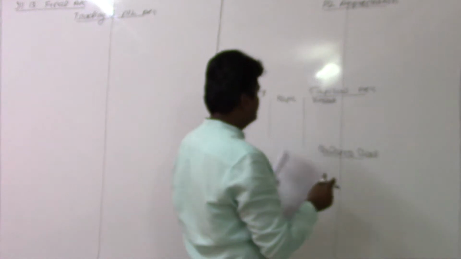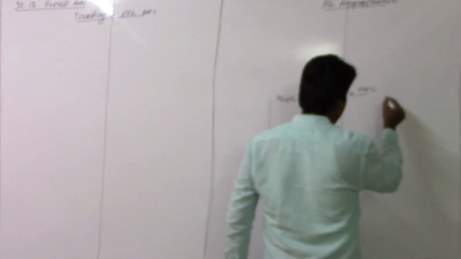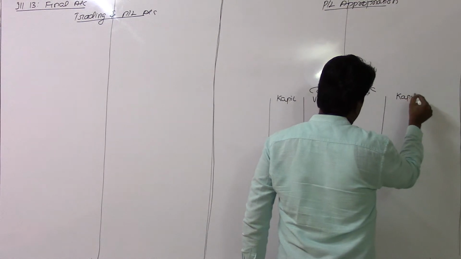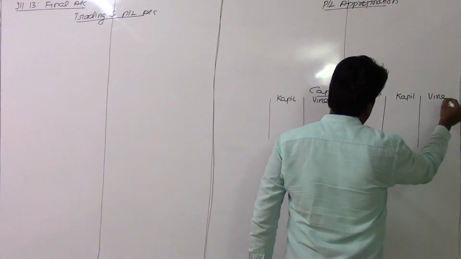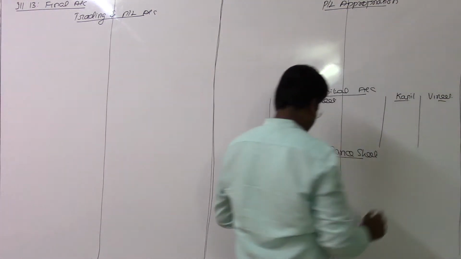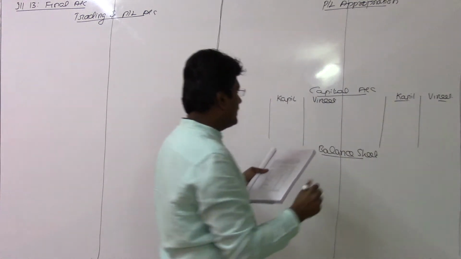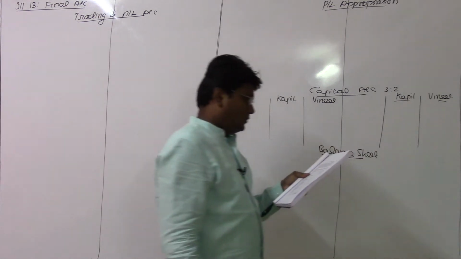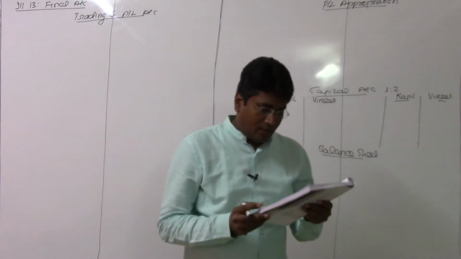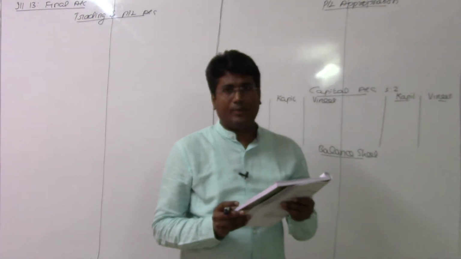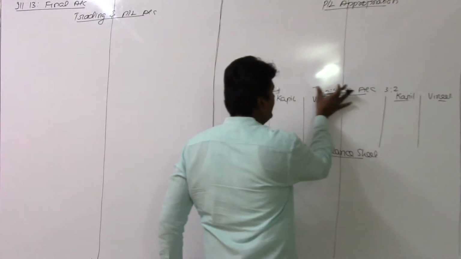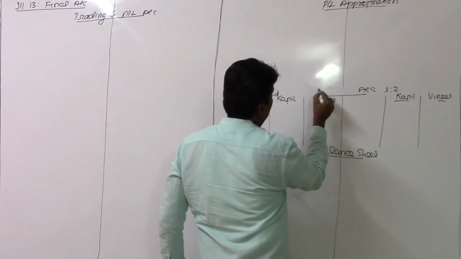And here too we have two columns, Kapil and Vineet, and their P&L ratio is 3:2. Capitals, we have current account too. The core capital you can prepare as a capital account separately, and this will be named as current account, so I will name it as current account.